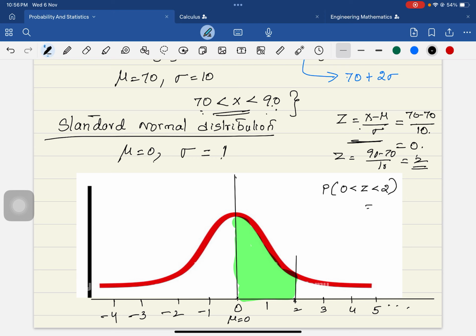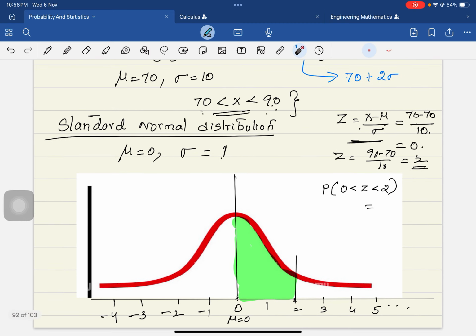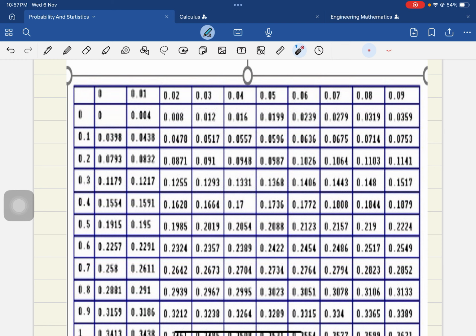To find out this probability of z lying between 0 and 2, we have to use the standard normal table, which is very handy for us. Instead of doing this much calculation, if you know the corresponding value of z, then our job will be much easier. So what is that? Now I'm going to tell you. This is called the standard normal distribution table.